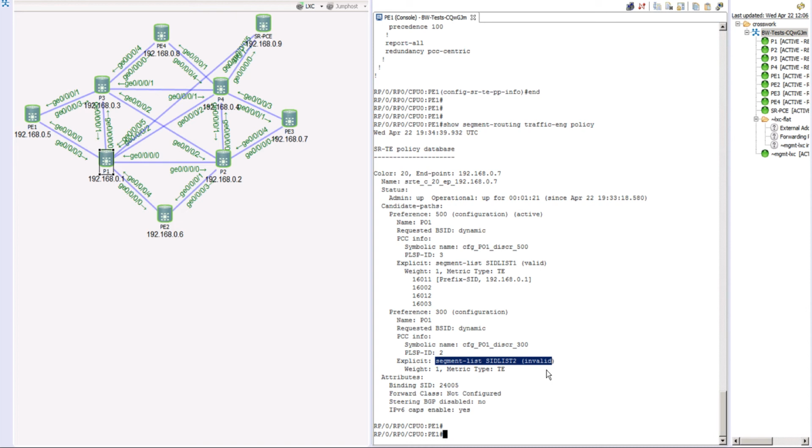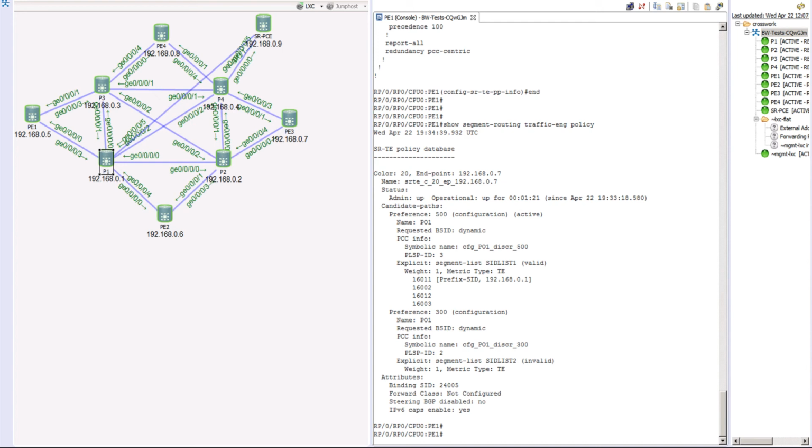Okay. Now if you take a look at it here, it says the binding SID is dynamic, and the binding SID that was generated for this is 24,005. This is a dynamic value because, if you recall, labels starting from 24,000 are your dynamic labels. And that's how we can see some of this information.